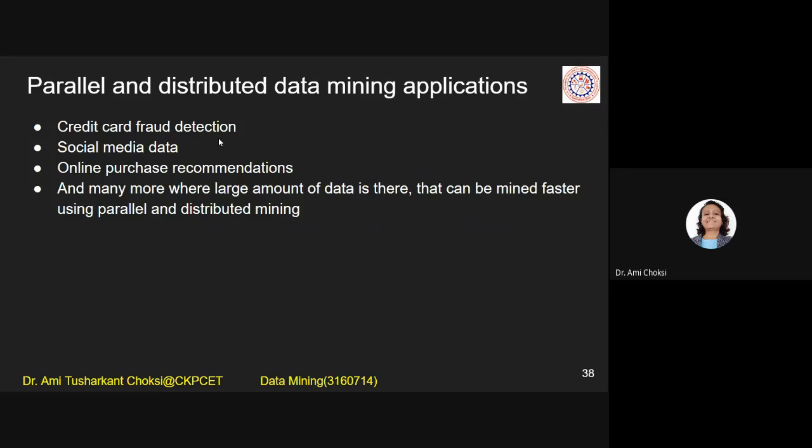To process that data, we need to have the parallelism to get the data faster, or you can say to process the data faster and get the rules faster using the parallel or distributed one, right? So we are considering it as the application, right?